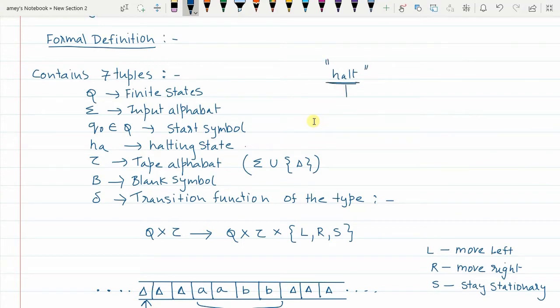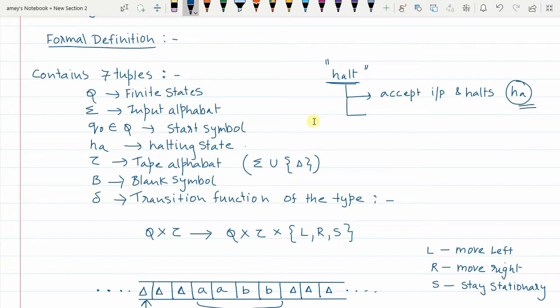A Turing machine can halt in two ways. Either it accepts the input and halts. In that case we say HA, that means the Turing machine accepts the given input string and halts. So this is called the accept state or halting state.